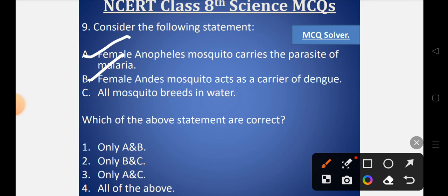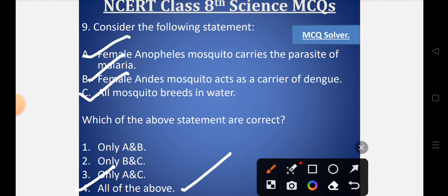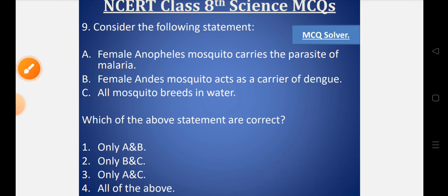When it comes to statement C, all mosquitoes breed in water, of course it's totally correct. So all the statements above are correct. So option number 4 is the correct option, that is, all of the above.